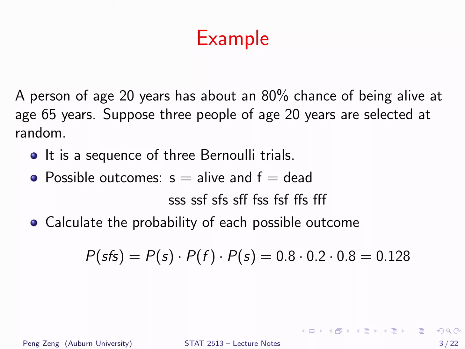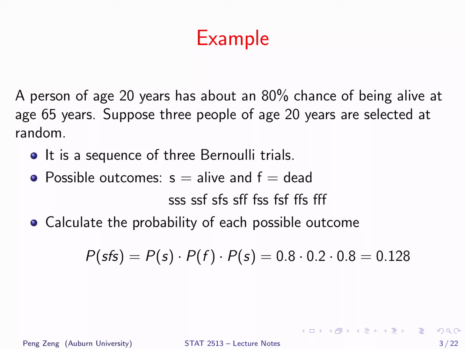Second, trials are independent of each other. Here we have three different persons. It is reasonable to assume that whether they are alive or dead at age 65 is independent. Third, the success probability remains equal. Here, success means alive at 65. According to the information, the success probability is 0.8, which is the same for these three persons. Therefore, it is a sequence of three Bernoulli trials.